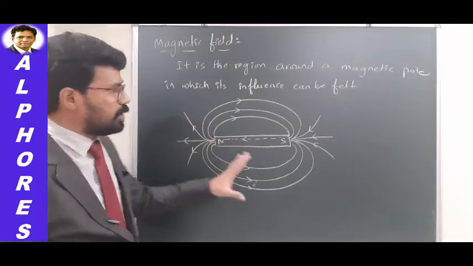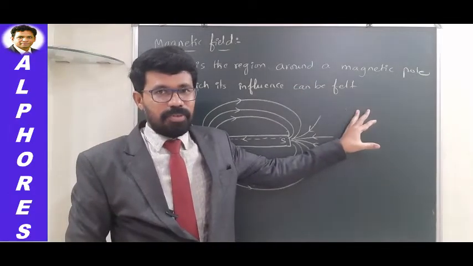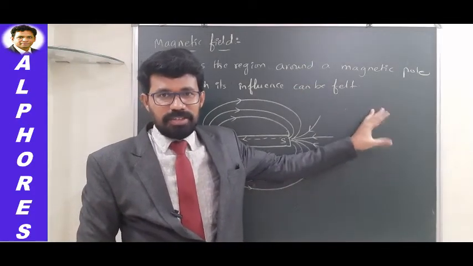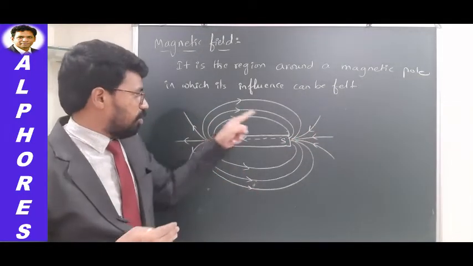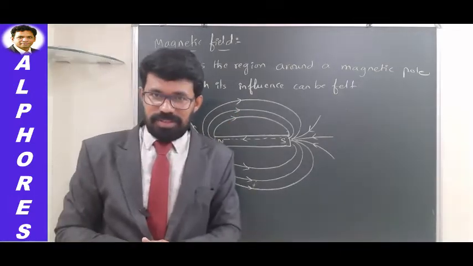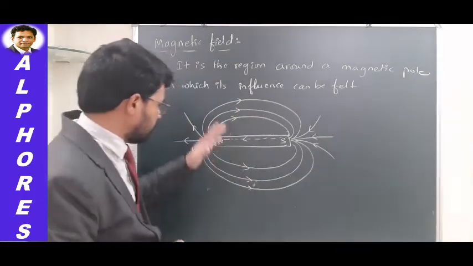If at all this magnet is placed in some other magnet's field, then what happens? That magnet's field lines and this magnet's field lines both will interact, and accordingly the profile of these field lines will change. That's a different story entirely. So let us focus on this one.